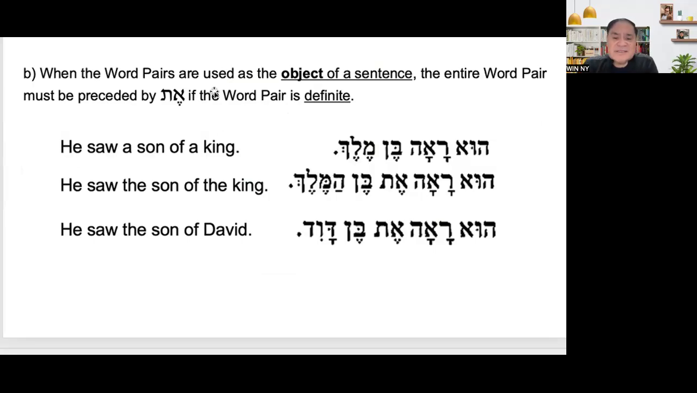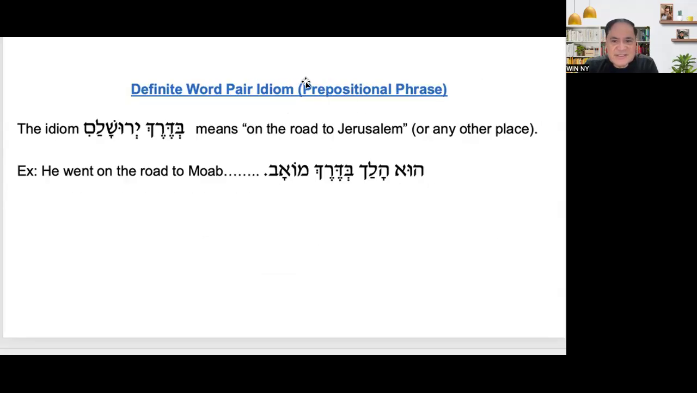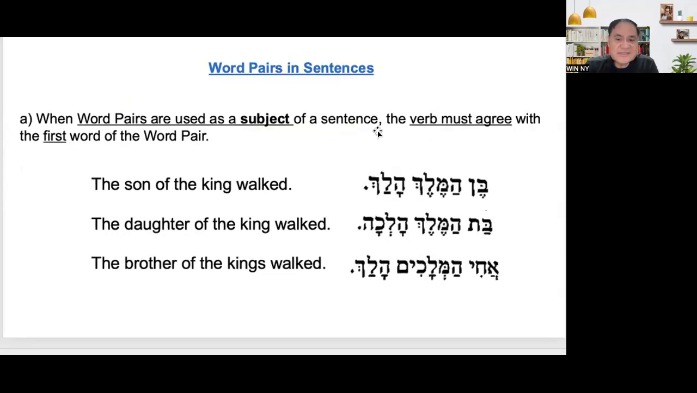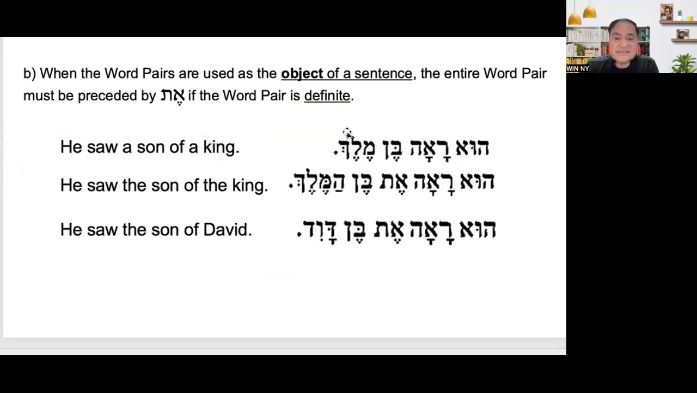Okay, so next, let's go to another rule. When the word pairs are used as an object, this time the first one is a preposition, the second is, look at this is a subject, and now this is an object of a sentence. So if it is an object of the sentence, the entire word pair must be preceded by et if the word pair is definite. So pay attention to that. How do we know if the word pair is definite? If there is a the.